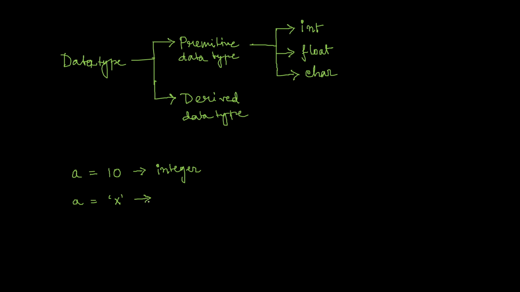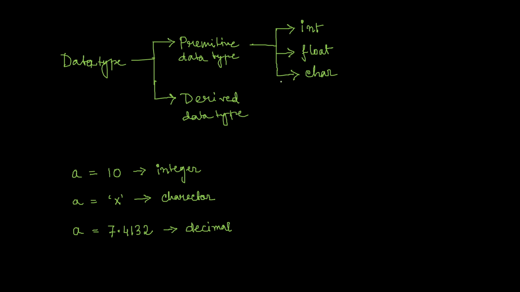What is x? x is a character. There is one more possibility that a can be equal to 7.4132, something like this. I can say it's a decimal value. Depending on these three different situations, these three data types came.